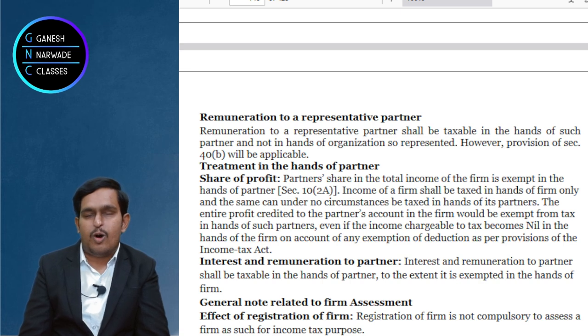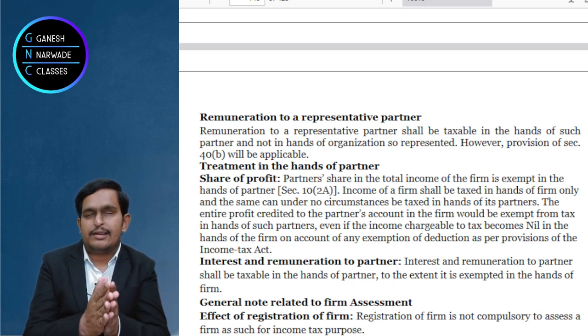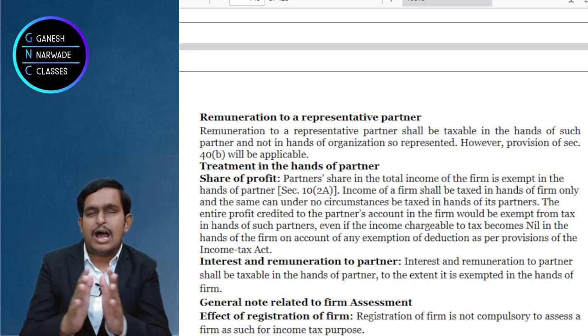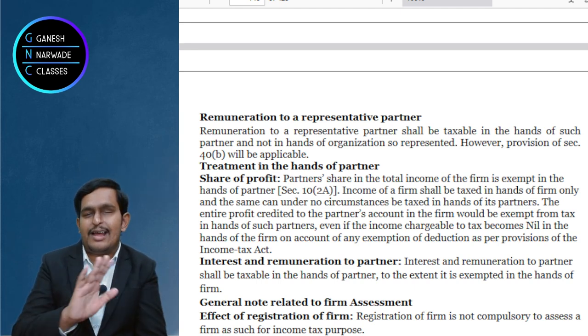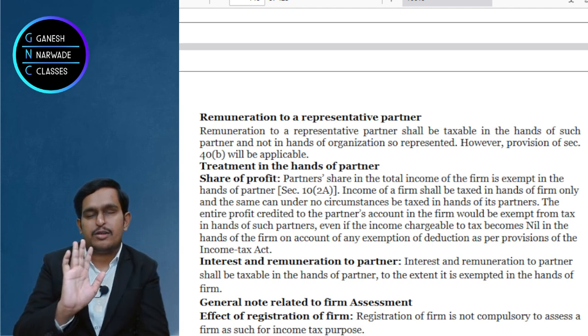Now you understood all these things. Please remember, in computing the book profit, your other sources chapter, capital gains chapter, house property, all this has nothing to do with computing book profit. So all this should not be considered, and should not have any impact.